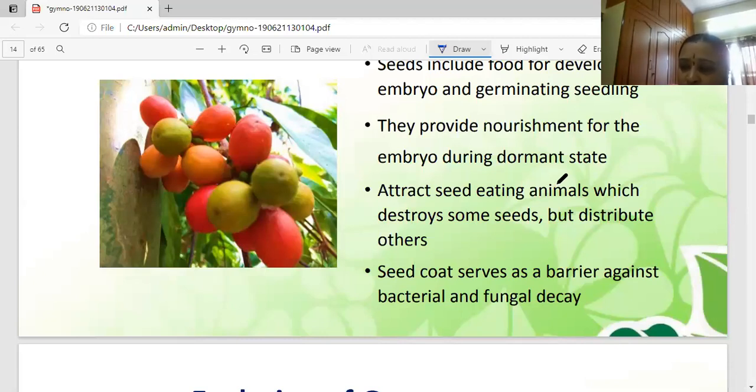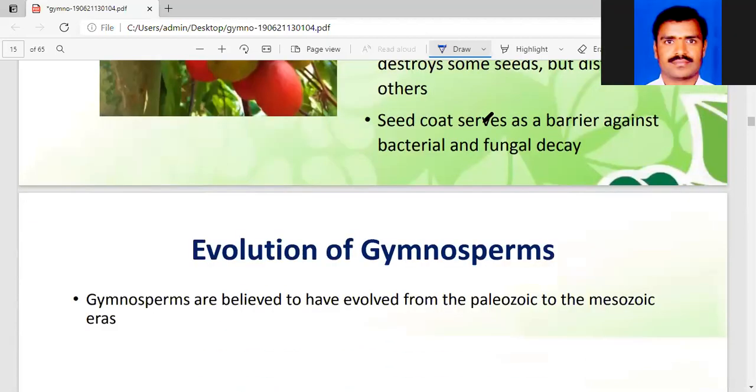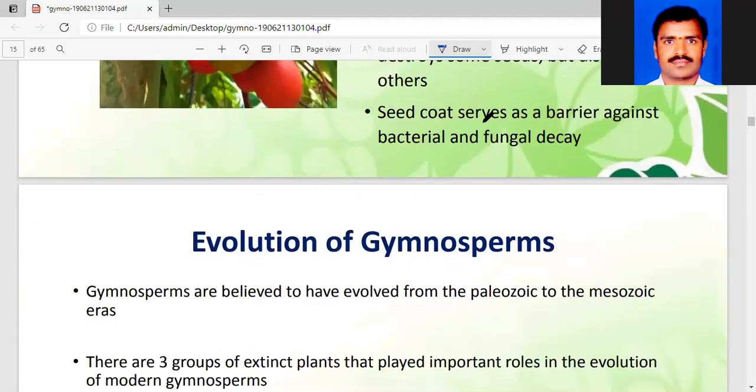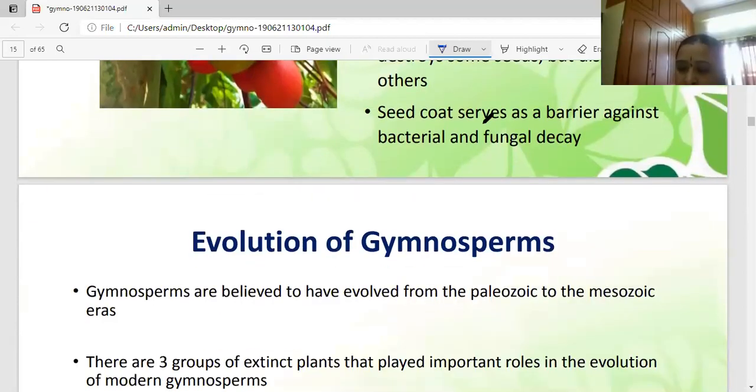Orthotropous ovules are there, with 3 layers of integuments, and the endosperm is in haploid condition. The female gametophyte has archegonia. The number of archegonia is variable: in Gnetum there is 1, whereas in Pinus there are 2 archegonia.